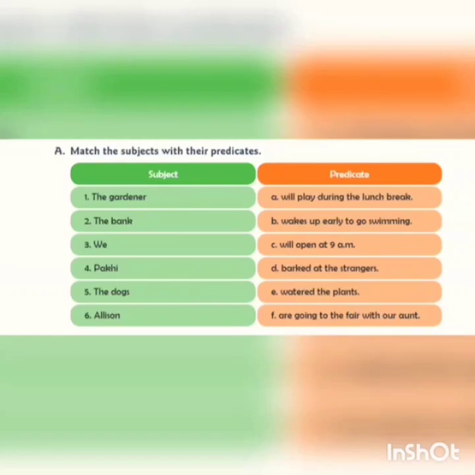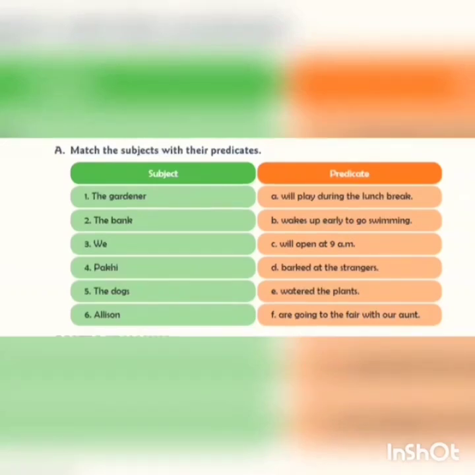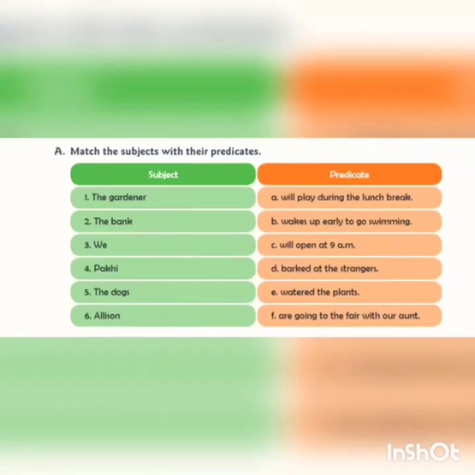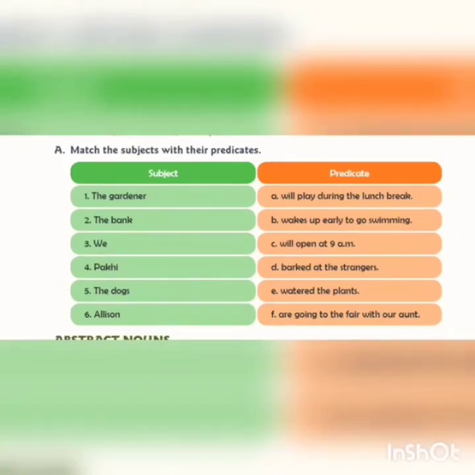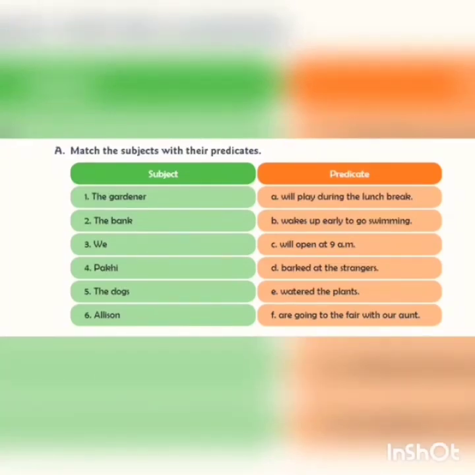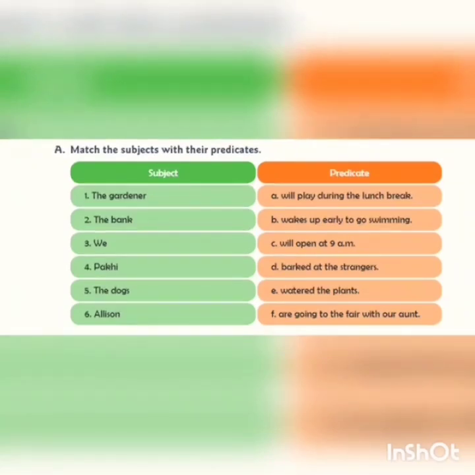Now the next, Pakhi. So Pakhi is a singular subject. So we can match it with will or wakes. Okay, so let's start. Pakhi will play during the lunch break. Now you can ask the question, who will play during the lunch break? Answer is Pakhi. Or who wakes up early to go swimming? Pakhi.